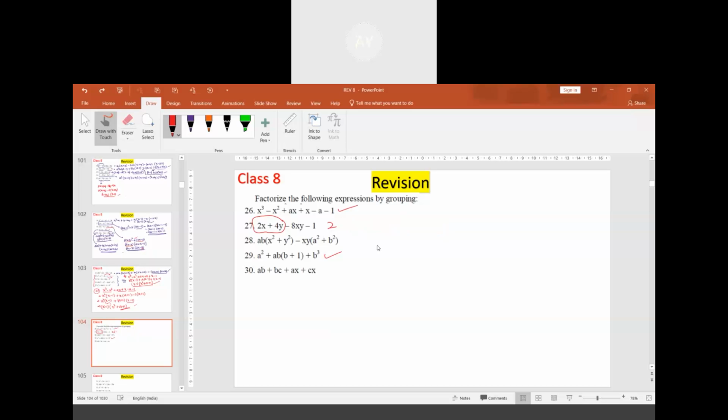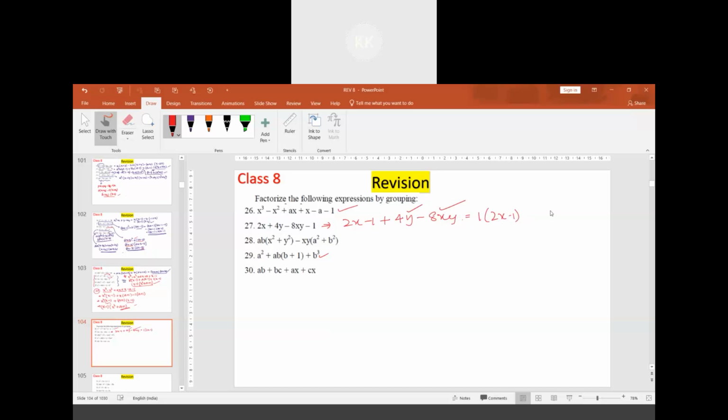How do we regroup? 4y and minus 8xy and 2x and minus 1. Suppose if I take 2x minus 1 as one term and 4y minus 8xy as another term, can we do something here? 1 is common, sir, one time of 2x minus 1, correct, sir?